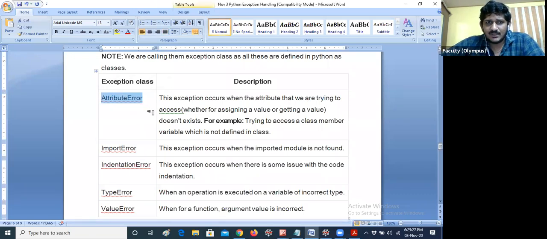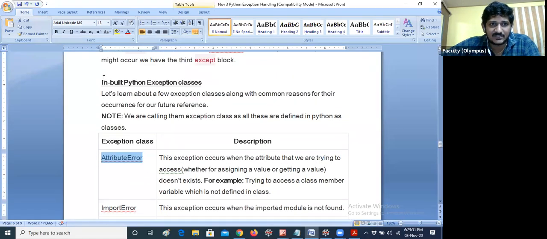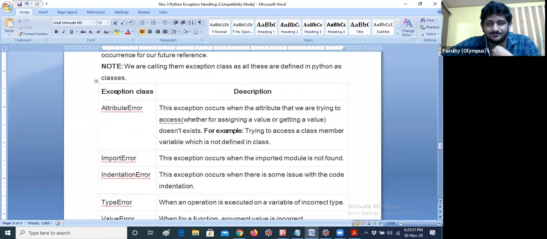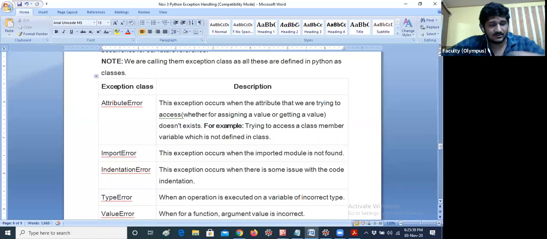So yesterday we have already seen these are the some exception classes, predefined exception classes, inbuilt exception classes. Okay, so for common reasons, for example, what are the common reasons?